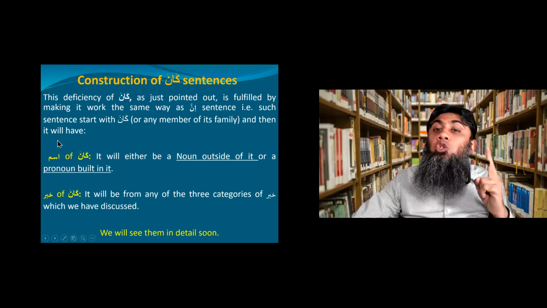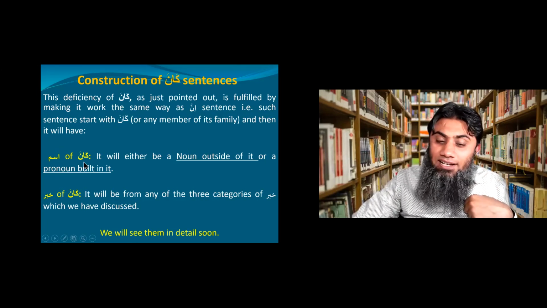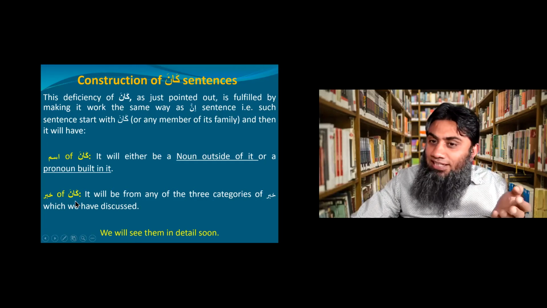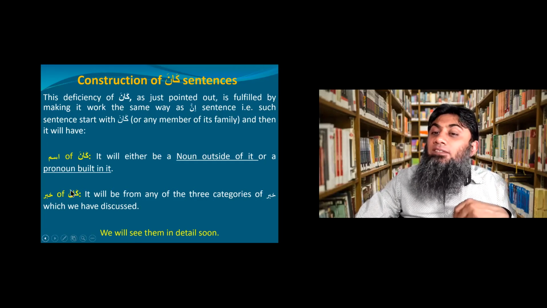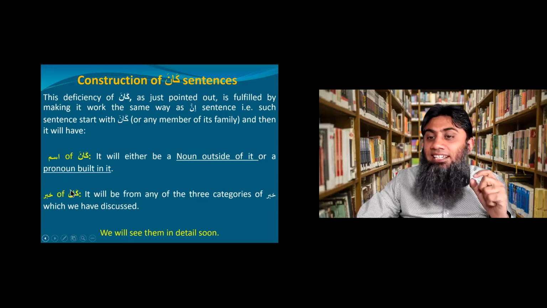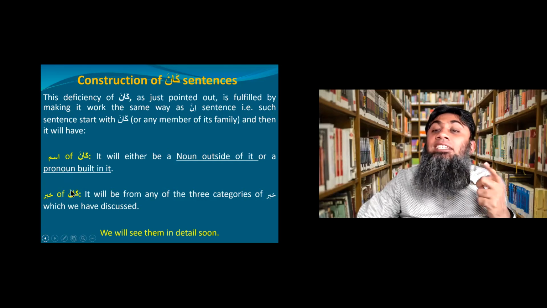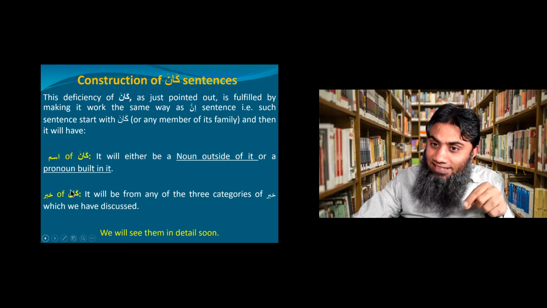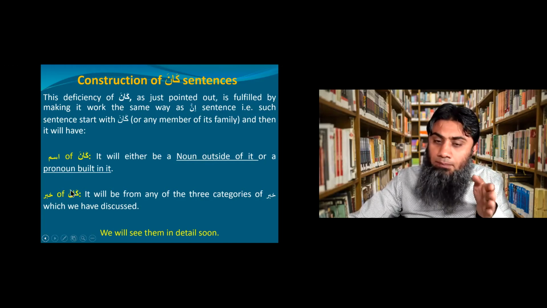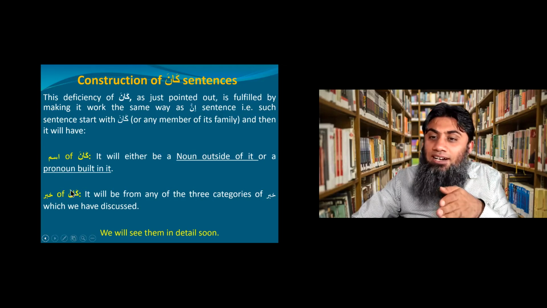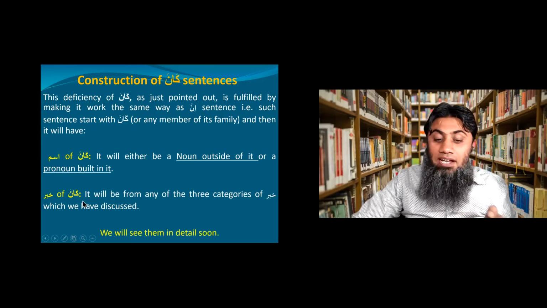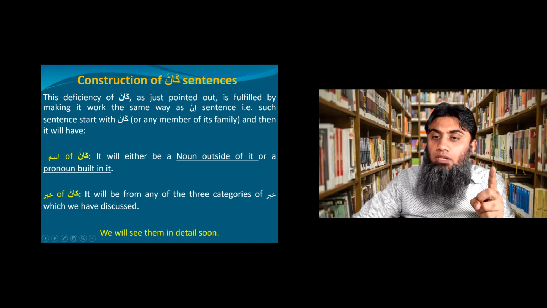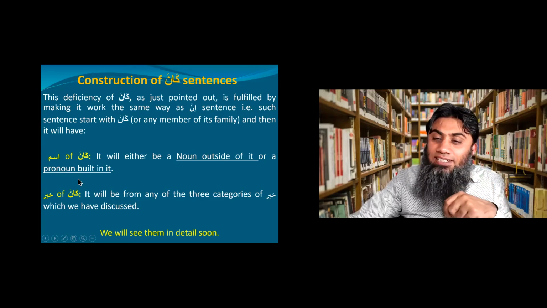And then it will have two things: ism of kana and khabar of kana. You see, because these two things, ism of something and khabar of something, are the features of inna sentences. That's why I said that kana works the same way as inna in this sense, that after kana or after a family member of kana, you will get ism of kana and then a khabar of kana. And ism of kana will be either a clear noun outside of it, or a pronoun built inside of kana.